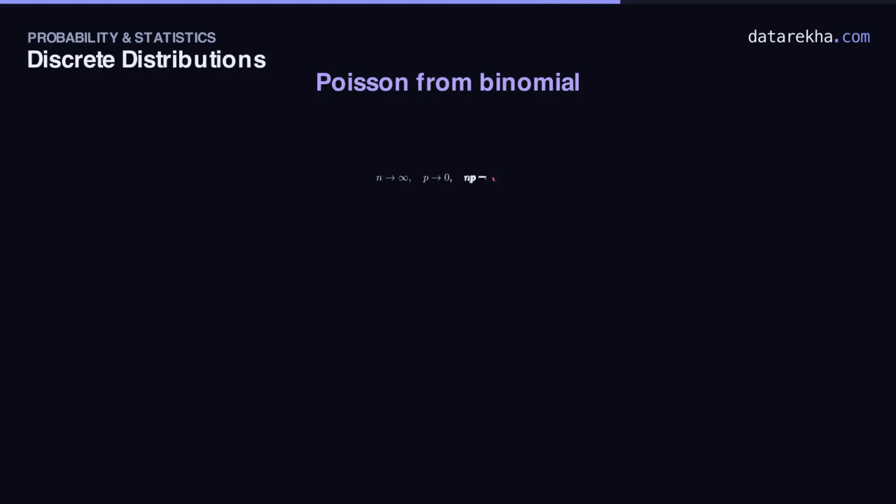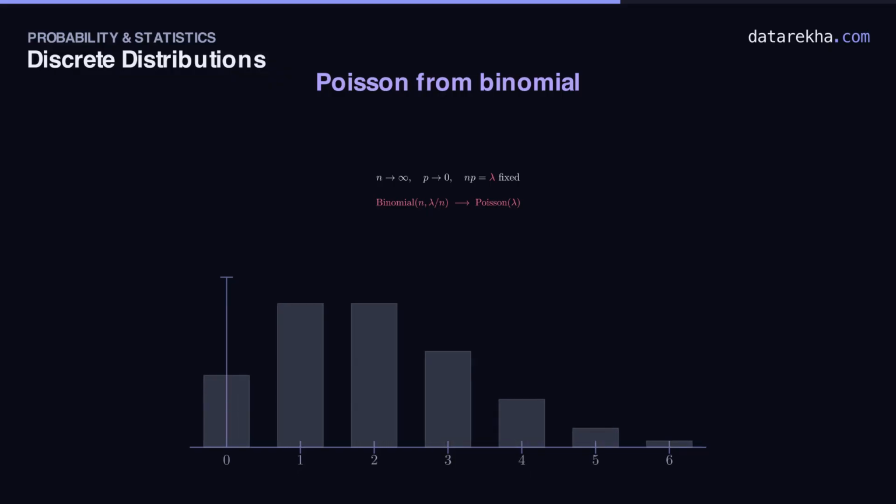Where does that formula come from? Take a binomial with a huge number of trials n, but a tiny probability p, so tiny that the mean np stays fixed at some lambda. Rare events, enormous opportunity. Watch it converge. The pale gray bars are the true Poisson with lambda equal to 2. Now watch a binomial, its mean pinned at 2.